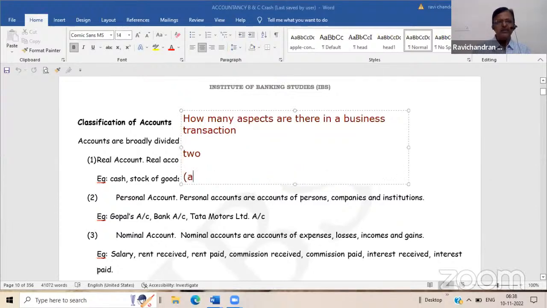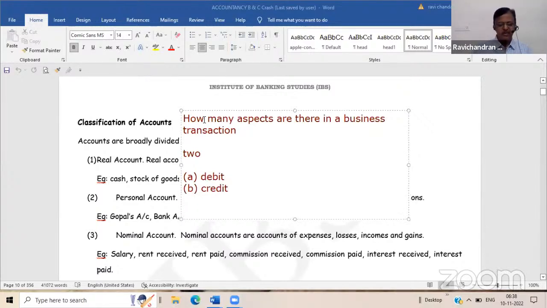First one is debit and second one is credit. For any transaction, there are two aspects: one is the debit aspect, another is the credit aspect. What is the name of this concept? Dual aspect concept or double entry.